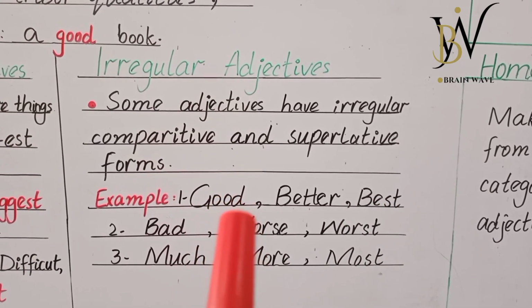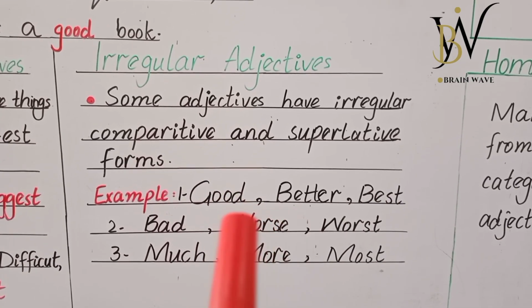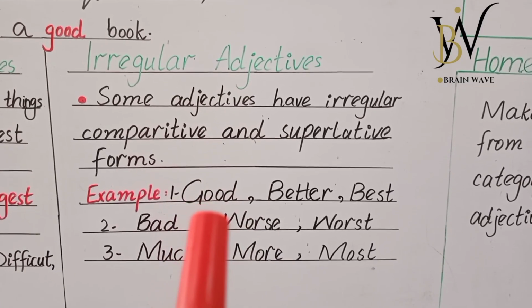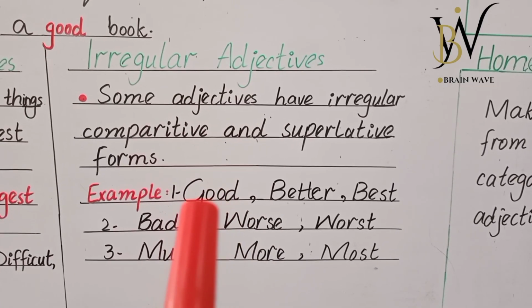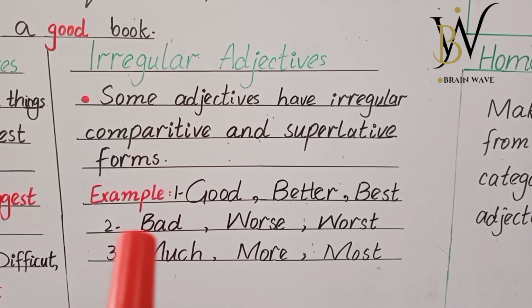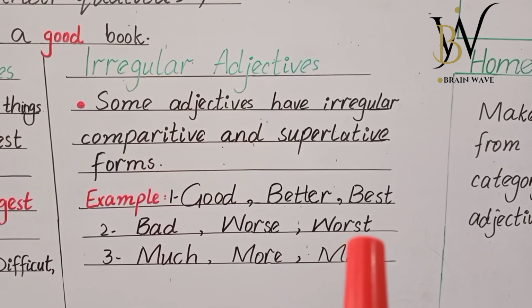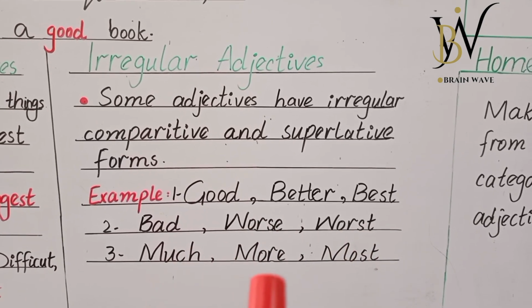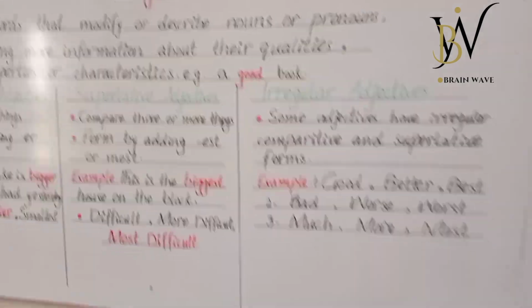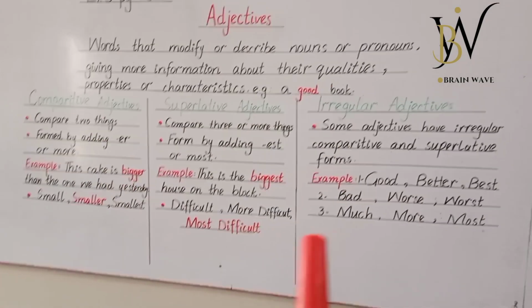Here we did not use er or est with the word good. So this shows that it is not the regular form of the adjective but it is an irregular form. We have other examples like bad, worse and worst, much, more and most. So students, I hope you understood this lecture about adjectives.